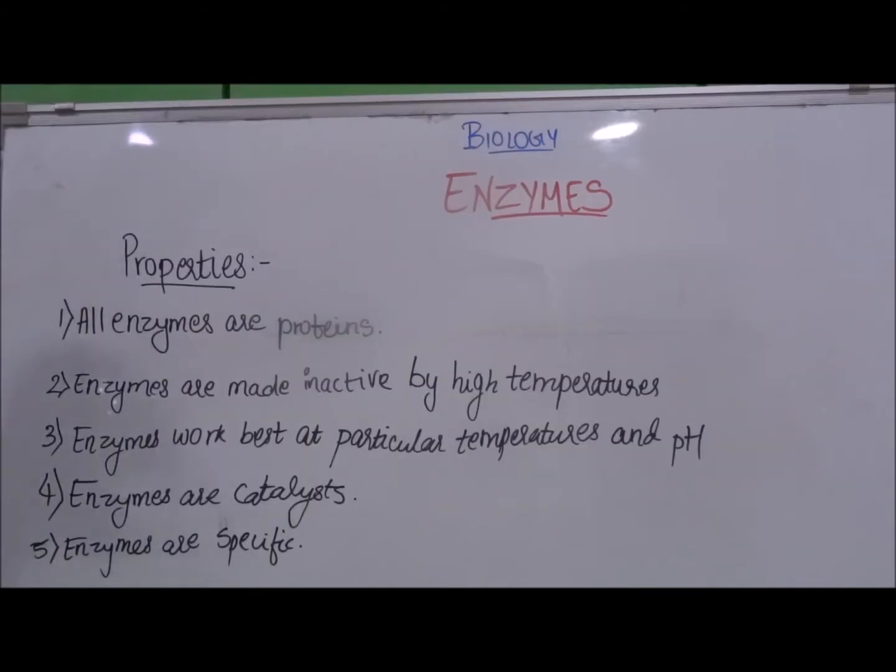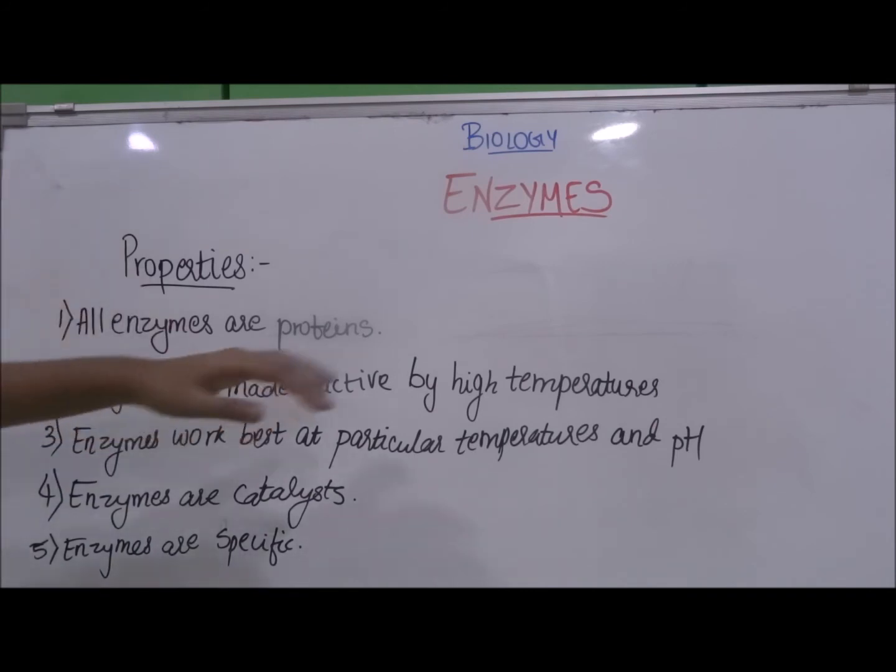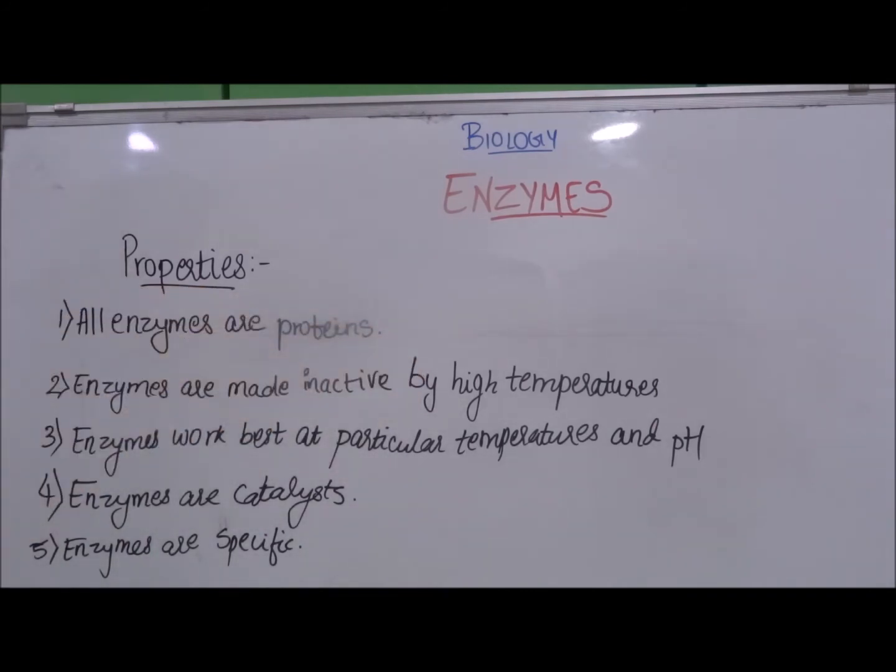Now let's look at some properties of enzymes. The first property is all enzymes are proteins. I realize that this may sound a bit odd because enzymes also break down proteins, but all enzymes are made out of amino acids, that is, all enzymes are proteins. Second, enzymes are made inactive by high temperatures. This means that at high temperatures, enzymes can no longer work. That is, they can no longer break down complex substances. I will explain this in detail later.